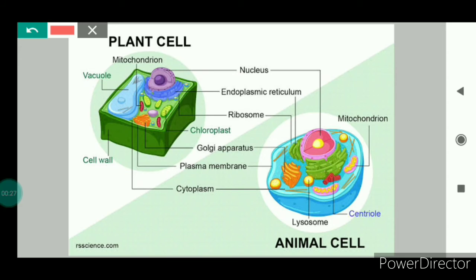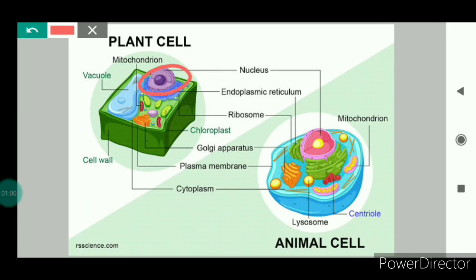And I forgot to tell one very important cell organelle, that is the mitochondria. Mitochondria is known as the powerhouse of the cell. The energy required for all the activities of the cell is released by mitochondria in the form of ATP molecules. So mitochondria are known as the powerhouse of the cell. Here you can see these are the mitochondria. This is also mitochondria. These may be more than one in number. Here also you can see mitochondria, and this is also the mitochondria.